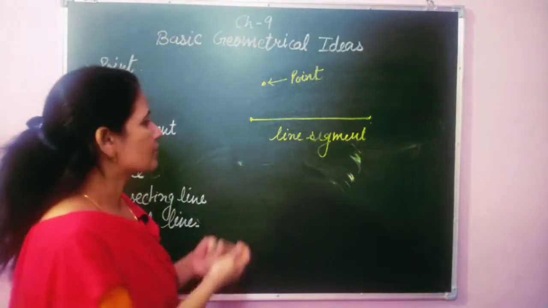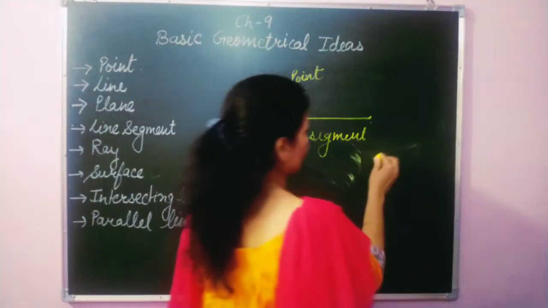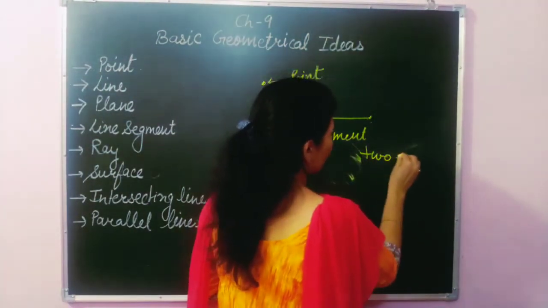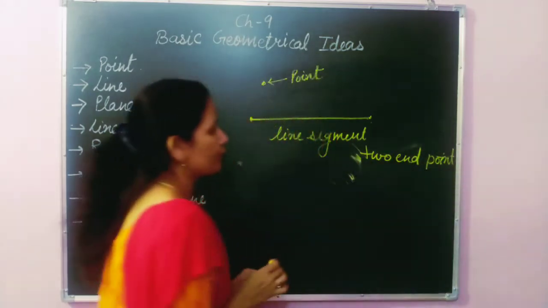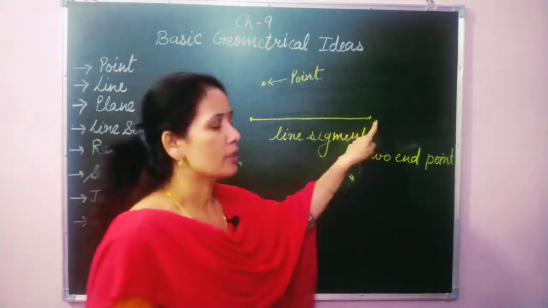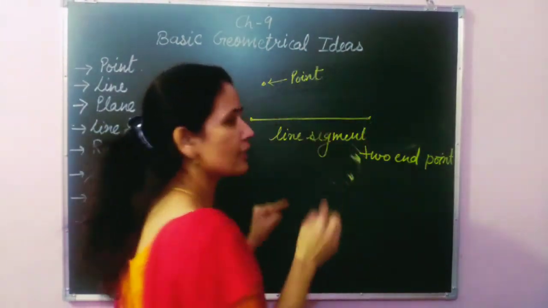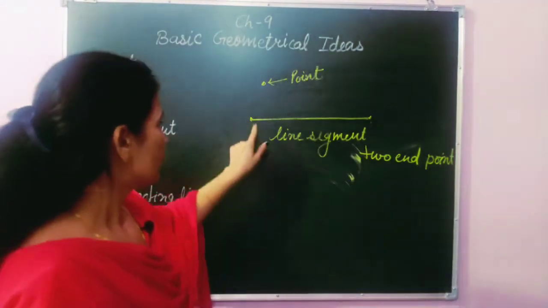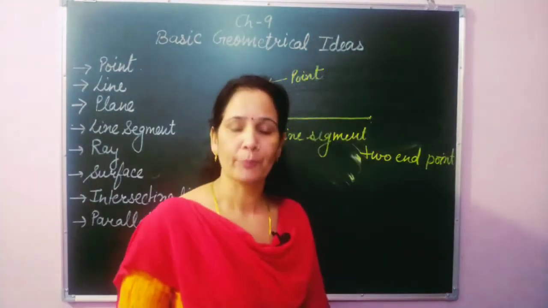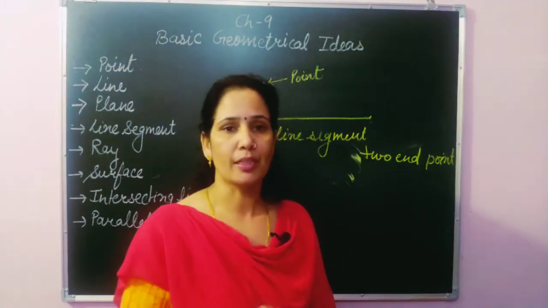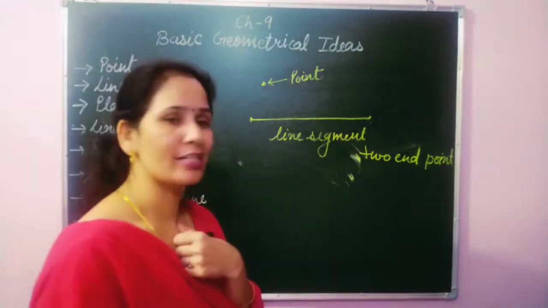So here, students, let's discuss the line segment. The first thing, a line segment has 2 endpoints. How 2 endpoints? Because we know very well from where it starts and where it ends. The distance between the 2 points is given and fixed, and the fixed distance should start from one point and end on another point. So the first property of a line segment is that it has 2 fixed points.